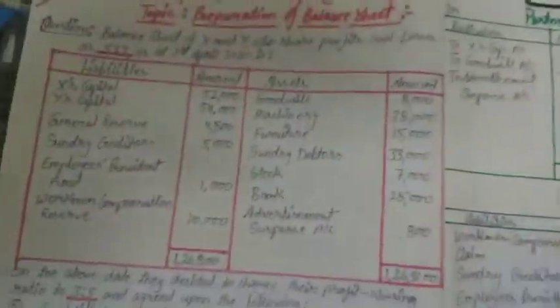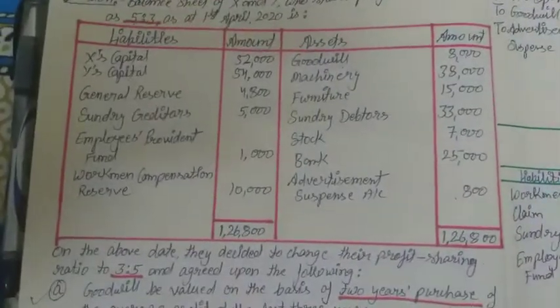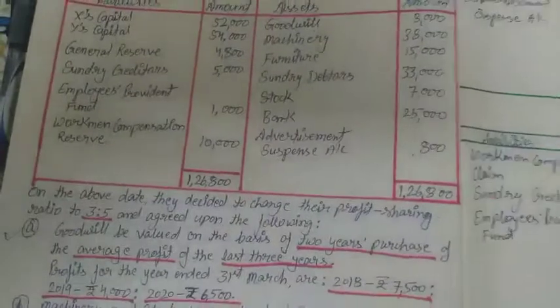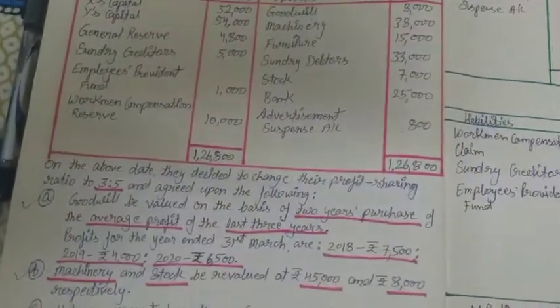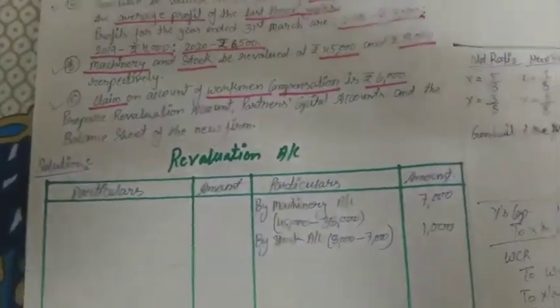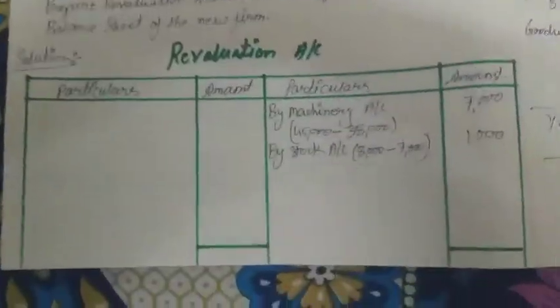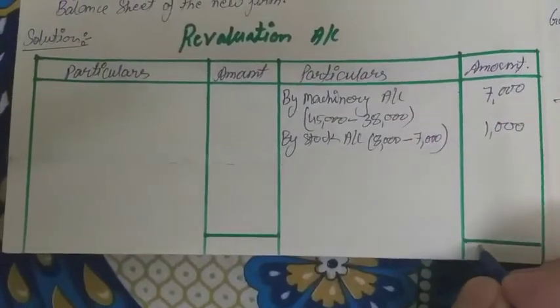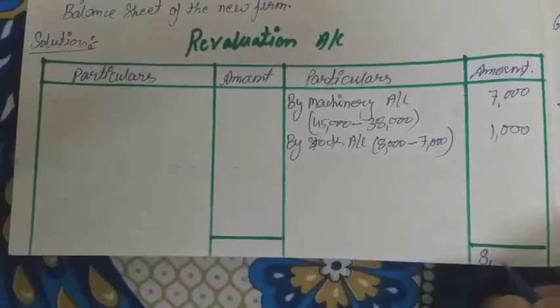Now all the adjustments and treatments related to this question are done. Now we have to balance all three accounts given in this question. If we total this revaluation account, the value will be 8,000.